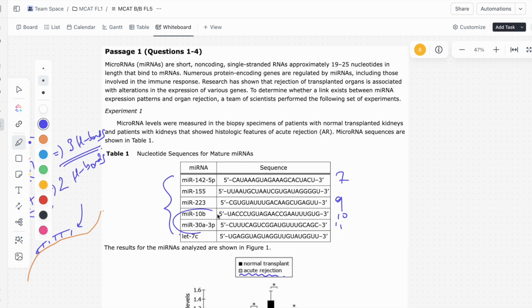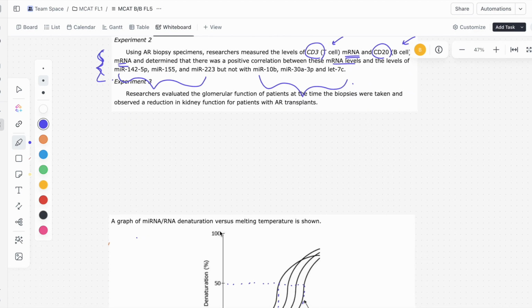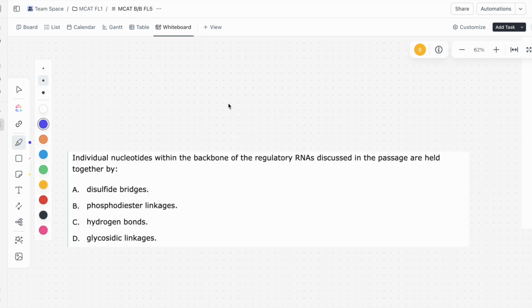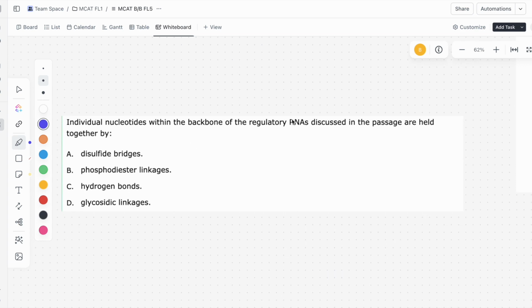So since MIR 30A3P has the most G's and most C's, we know that this is going to be the miRNA that they're pointing at for this curve right here, making D our correct answer. All right, so this is the last question of the first passage. It says individual nucleotides within the backbone of the regulatory RNAs discussed in the passage are held together by blank. So regulatory RNAs, they just mean normal RNAs here.